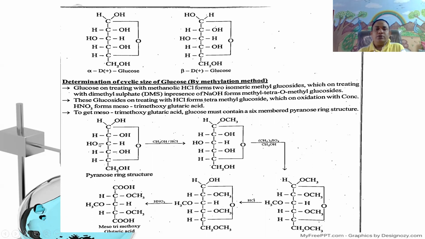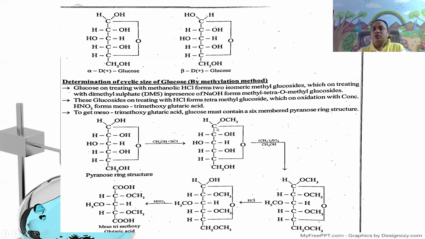CHOH, CHOH, COH, CHOH. Here CH, the oxygen is linked to the first aldehydic asymmetric carbon. Then it is called pyranose. Pyranose means a 6-membered ring. Furanose is a 5-membered ring. Here this pyranose ring structure of glucose, when it reacts with methanol in HCl, gives methyl alpha glucoside, that is CHOCH3, CHOH, CHOH, CHOH, CH, CH2OH.